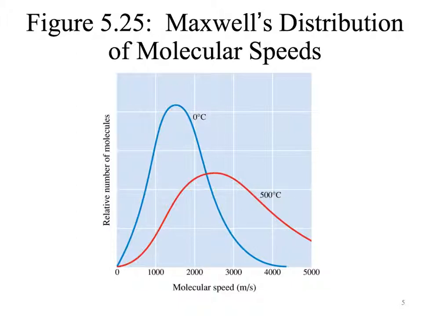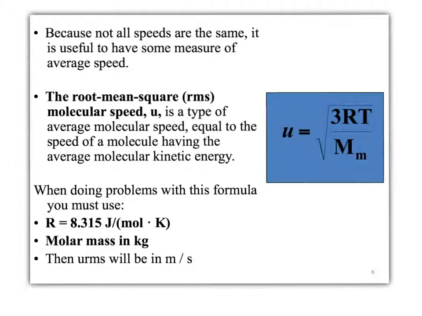So this is the graph of Maxwell's distribution of molecular speeds that I was discussing in the previous slide. As you can see, we're graphing the relative number of molecules versus the molecular speed. When the temperature is increased, the hill actually flattens out, but the distribution widens. So the average molecular speed is increasing. Since not all speeds are the same, it's really useful to be able to find a way to measure the speeds of the gas particles. We can do this by measuring the root mean square, or RMS molecular speed. This is represented by a lowercase u, and it's equal to the speed of a molecule having the average molecular kinetic energy.